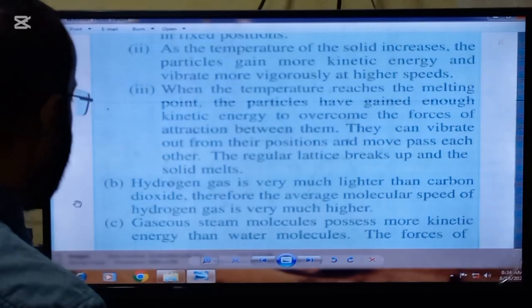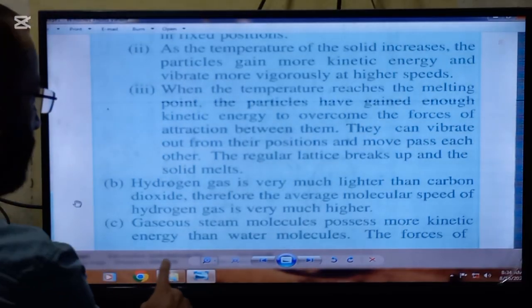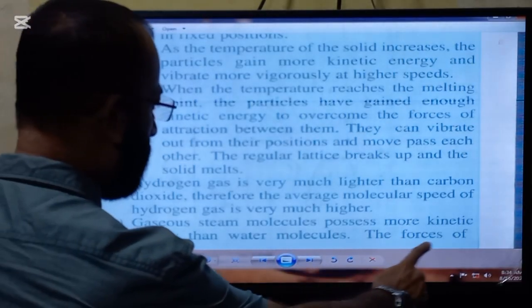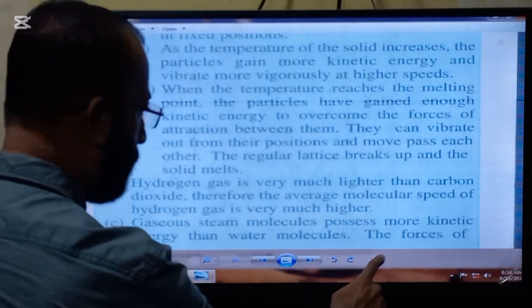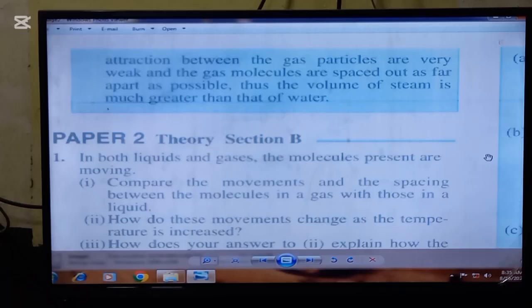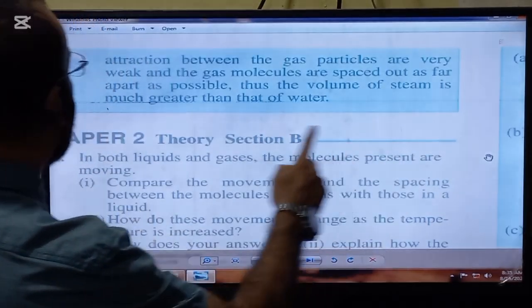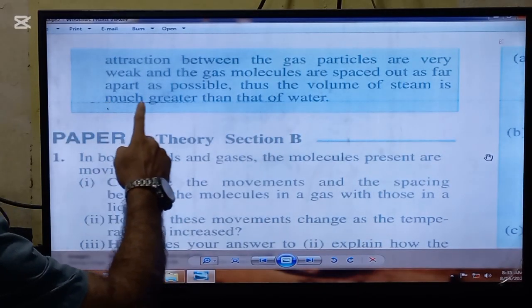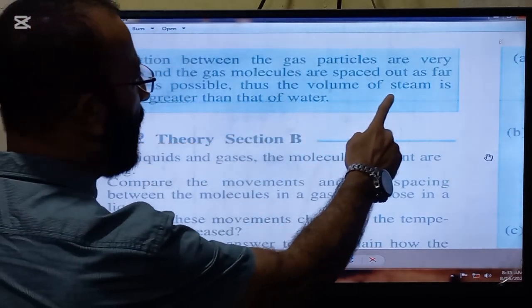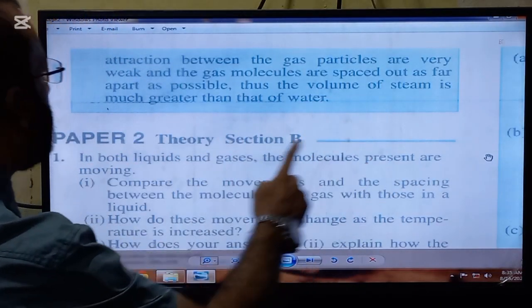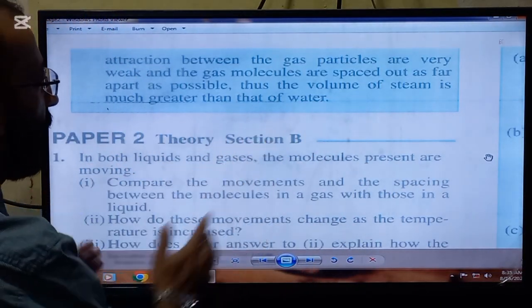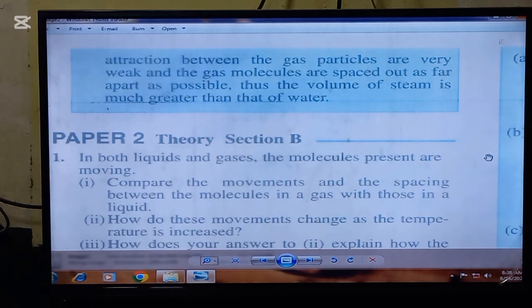So here is the answer. Gaseous steam molecules possess more kinetic energy than water molecules. The forces of attraction between the gas particles are very weak, and the gas molecules are spaced out as far as possible. Thus, the volume of the steam is much greater than that of the water.